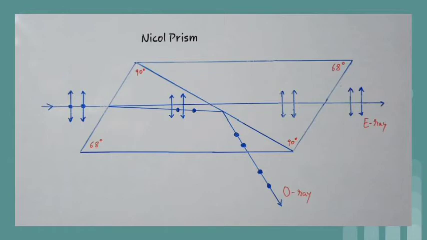So it is not affected, as the deviation caused in first refraction is compensated by deviation in opposite direction caused by second refraction. Hence, extraordinary rays are transmitted through the Nicol prism undeviated, which is a plane polarized light.